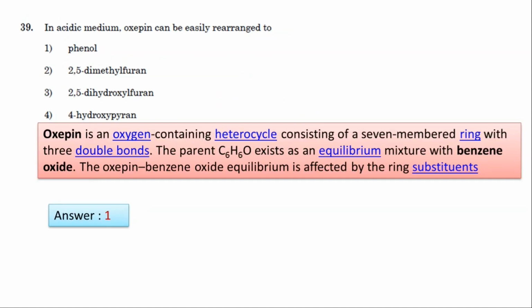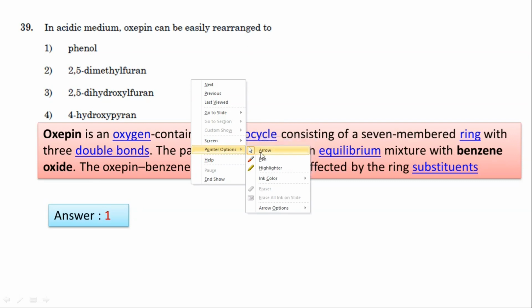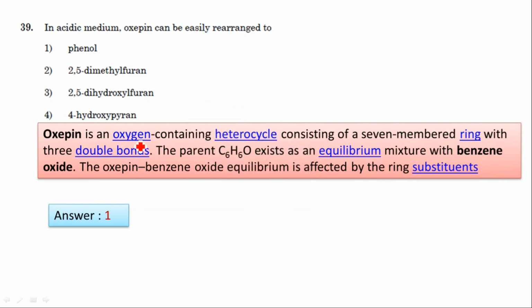In acidic medium, oxepin can be easily rearranged to. Here you listen. Oxepin is a cyclic compound which contains a heterocycle, a benzene ring combined with oxygen, that is C6H6O, which in equilibrium mixture undergoes this rearrangement. This rearranges to give phenolic compounds. So option 1 is correct.